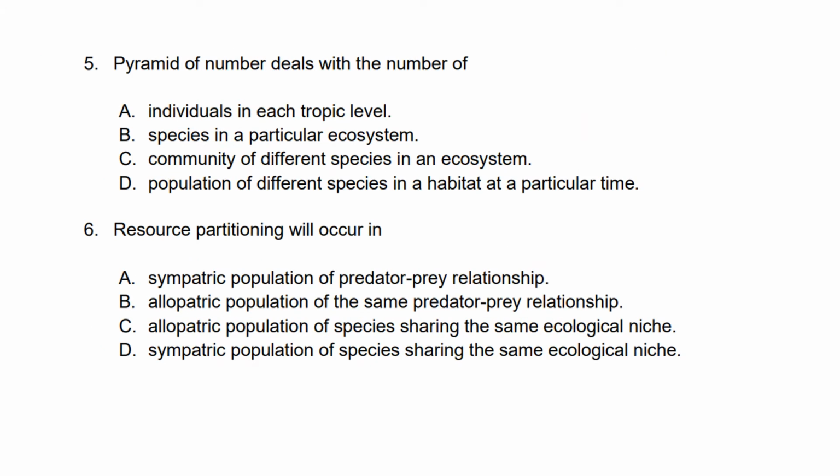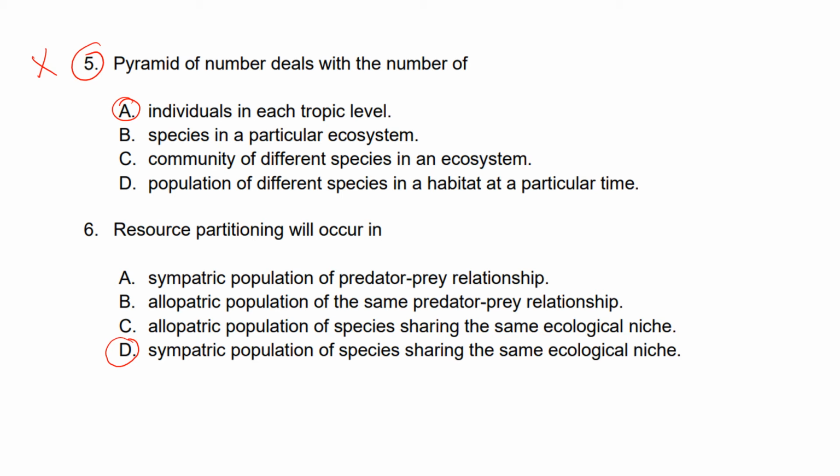Question number 5 is not actually in your syllabus. Okay. You can just ignore it, or the answer would be A. Okay, a pyramid of number deals with the number of individuals in each trophic level. Question number 6. Resource partitioning will occur in D. Sympatric population of species sharing the same ecological niche.